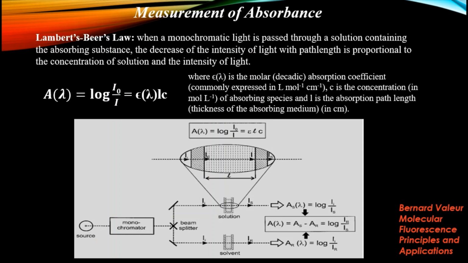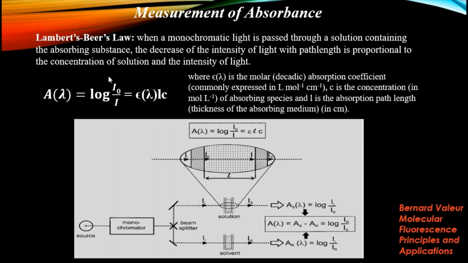Now we'll learn what absorbance is. Basically, when monochromatic light is passed through a solution containing an absorbing substance, light is absorbed by the substance. If the intensity of the incident radiation is I0 and the intensity of the transmitted radiation is I, then the logarithm of the ratio of I0 and I is called the absorbance.